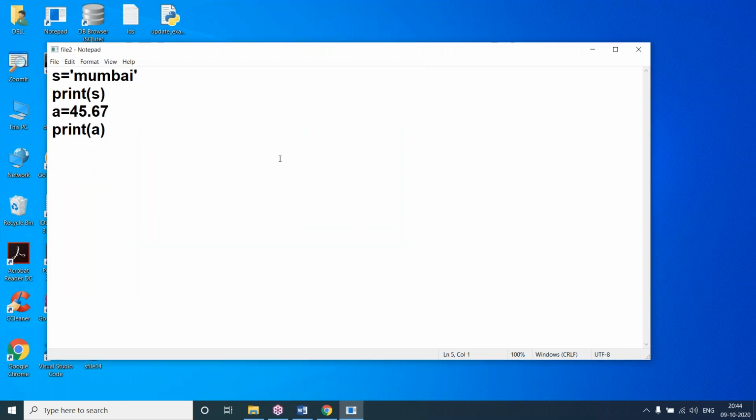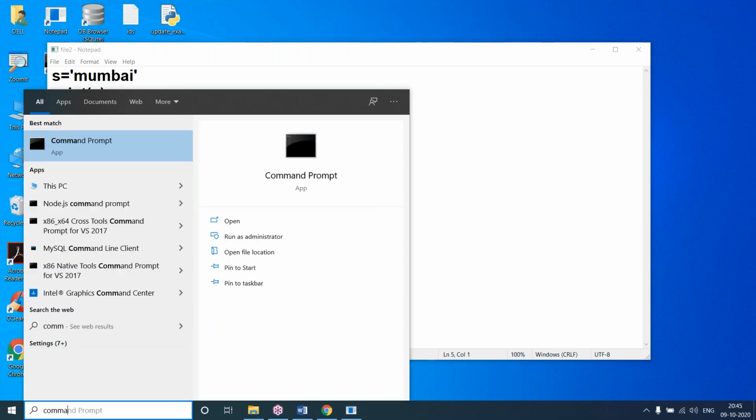So the file is saved. After saving the file, what will we do? We'll run the program. In Notepad, we don't have any run module. The run button is not there. If a run icon, run button or run option were there, then I would have clicked on run. But here there is no option. So to run this program, we use the command prompt.